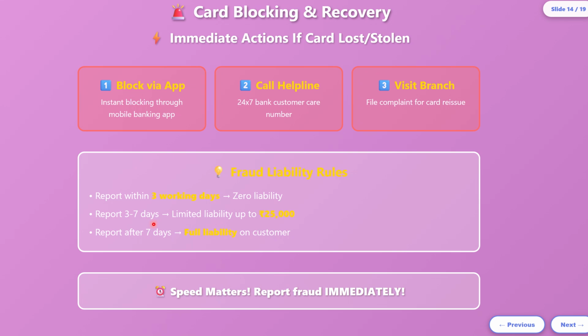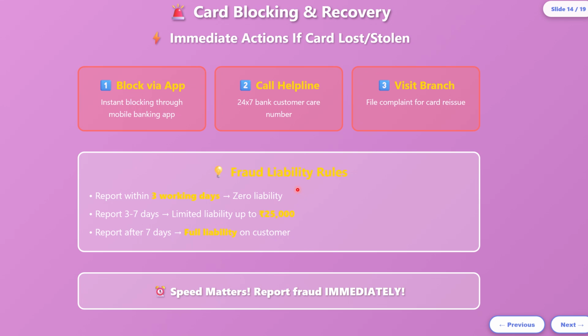But if you report after 3 days and within 7 days, then you might face some liability. If you report after 7 days, full liability will be on you. So whenever some fraud occurs, please report it immediately, within a day or two, so that your liability is not there.